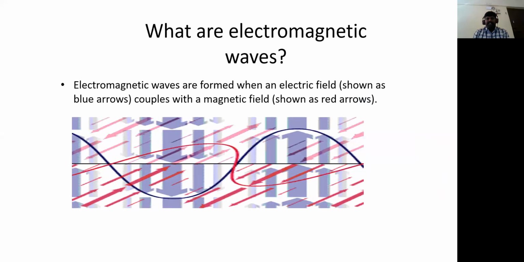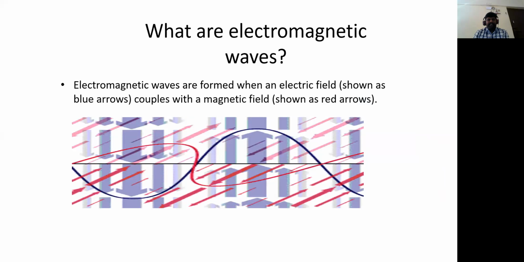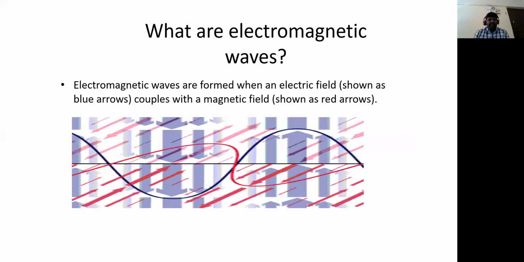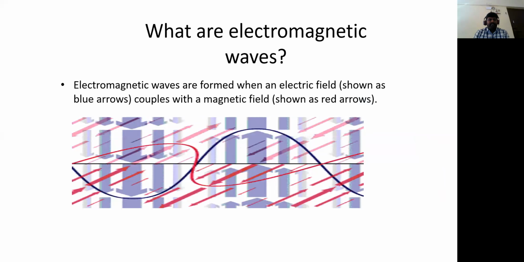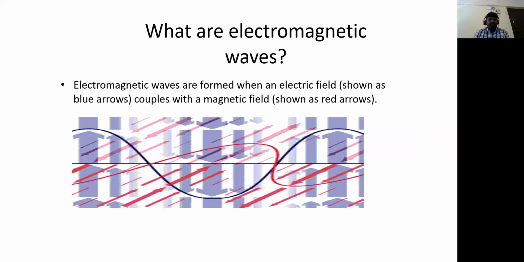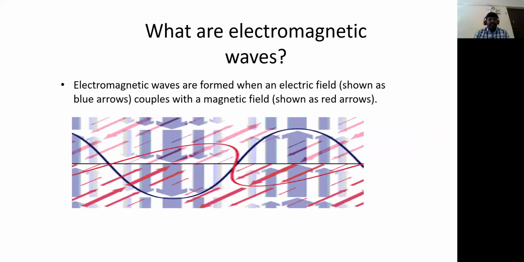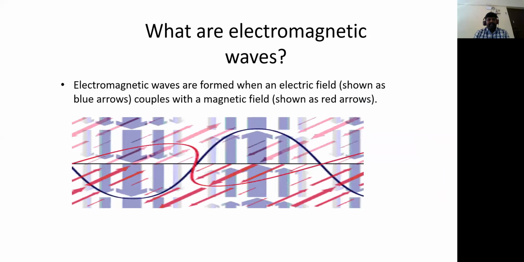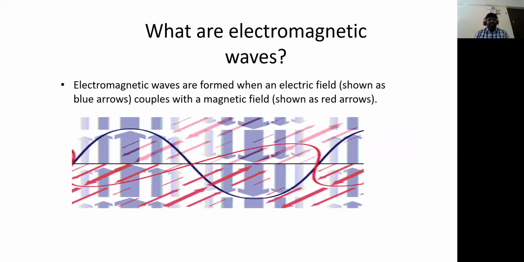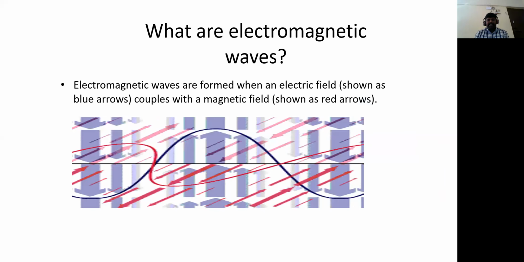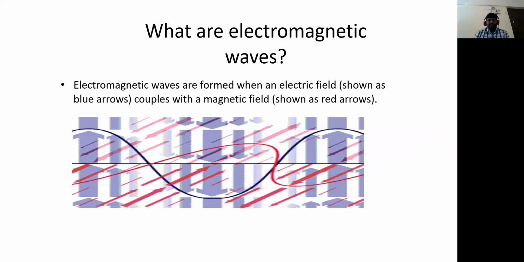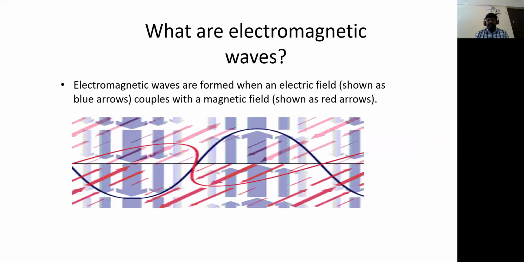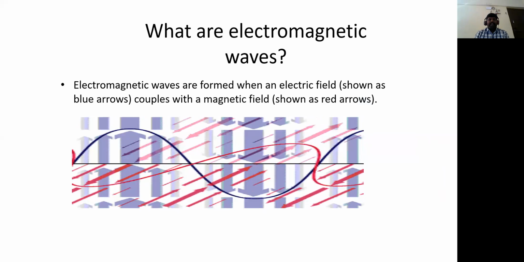So when we talk about what is meant by electromagnetic waves, here you can see some blue arrows and red arrows. The blue arrows move vertically, down to up. The pink arrows move horizontally. Electromagnetic waves are formed with an electric field when an electron moves, along with the coupled magnetic field. So the electric field, shown in blue, combines with the magnetic field, and that forms electromagnetic waves.